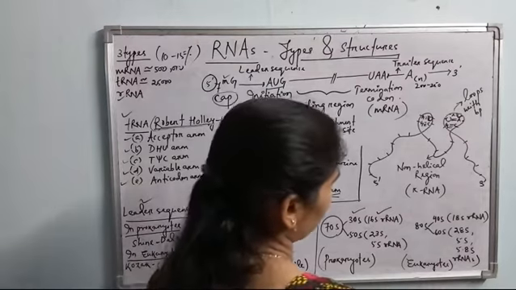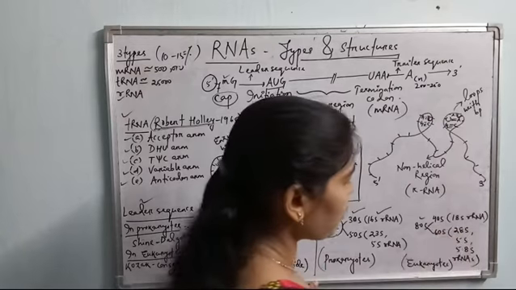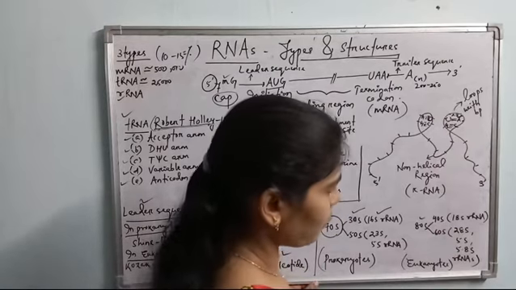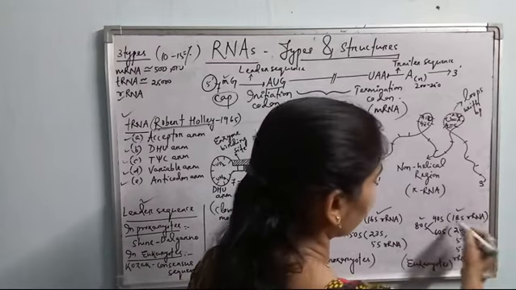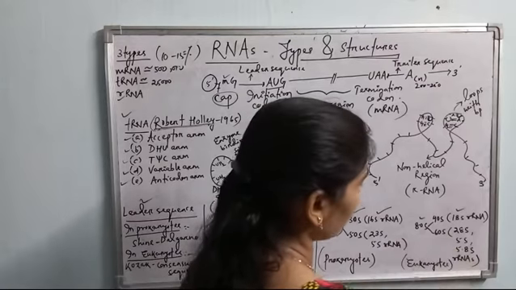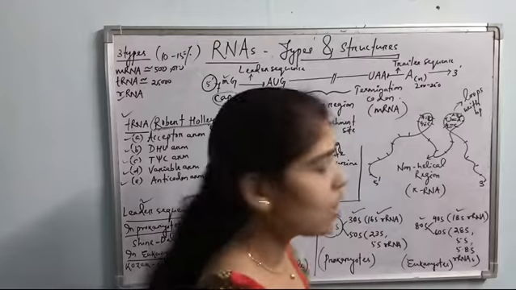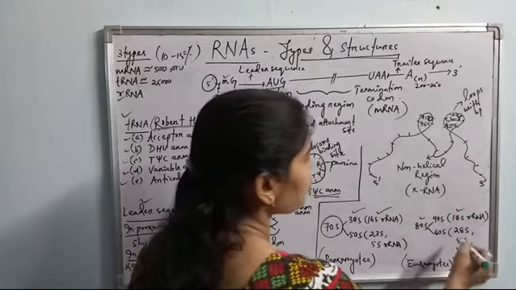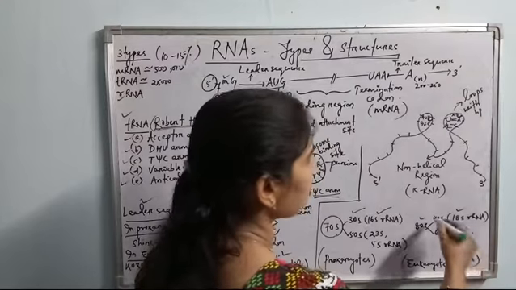Then about the eukaryotes. In eukaryotes, the ribosome is 80S. It has a 40S smaller ribosomal subunit and a 60S larger ribosomal subunit. The 40S smaller ribosomal subunit has a single rRNA, that is 18S rRNA, and the 60S larger ribosomal subunit contains 28S, 5S and 5.8S RNA molecules. Three different types of RNA molecules. So completely four different types of rRNAs are found in eukaryotes.